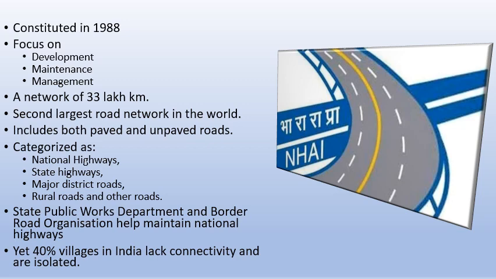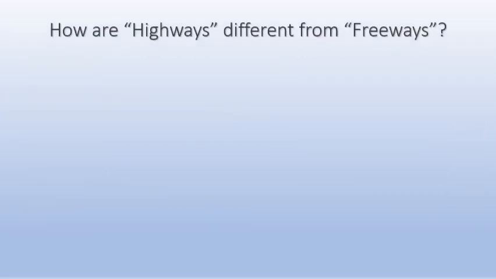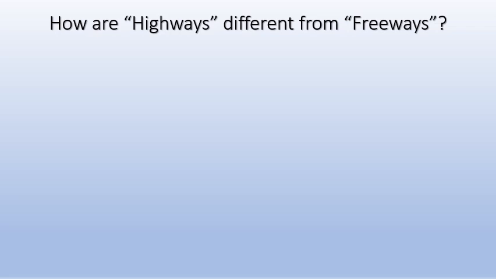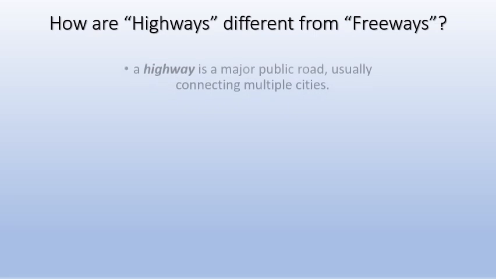Even though all of this is done in our country, and we have the second biggest road network, with all these divisions, and NHAI has been working for now 32 years, still 40% of India's villages lack connectivity and are totally isolated from bigger cities. Among the roads, there are other terms. National highways and state highways were some terms which we learned. Highways, freeways, expressways, all these are terms which you have heard, but we'll discuss what they are.